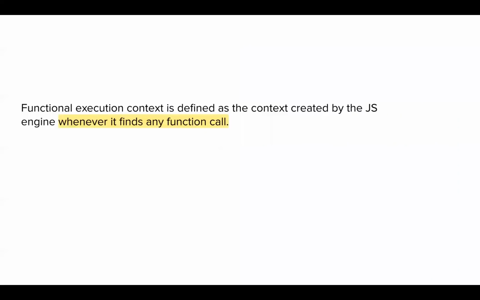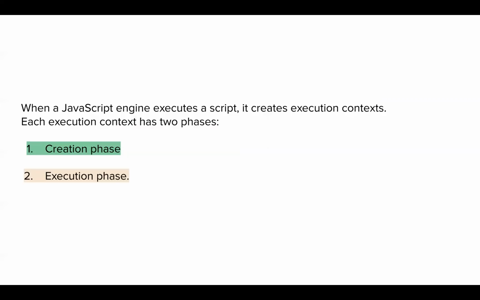Okay, so a function execution context is created whenever it finds any function call. It won't create it without any reason. If there is no function present in your JavaScript program, then a function execution context will never ever be created.